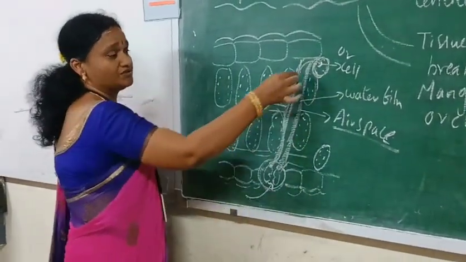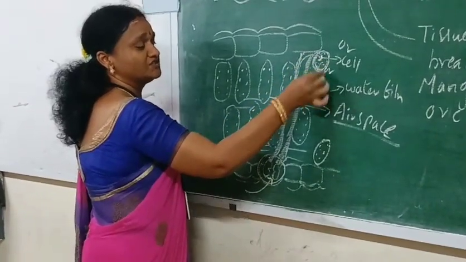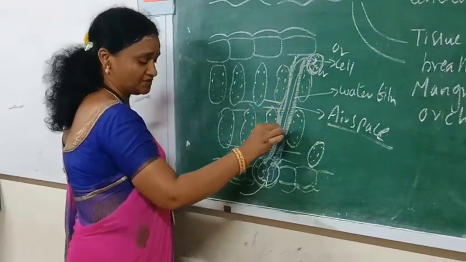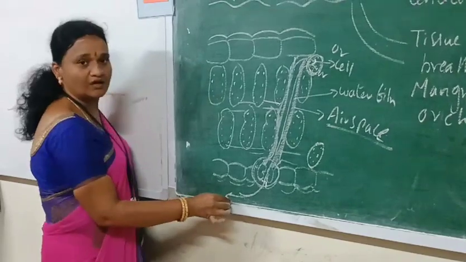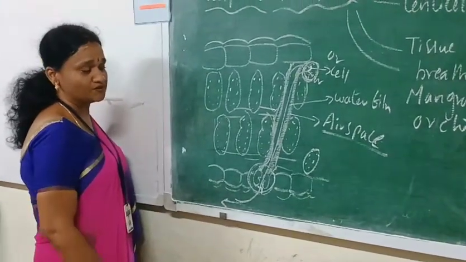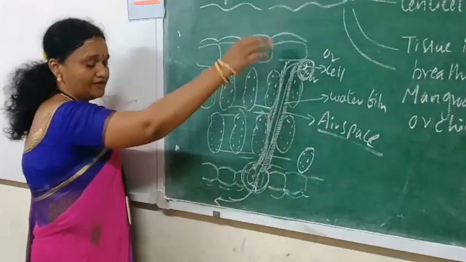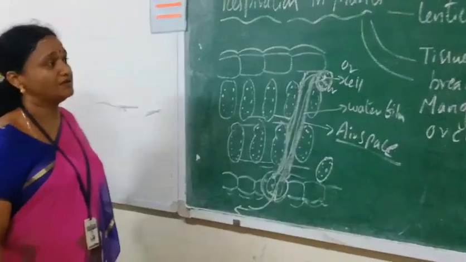In the same way as oxygen enters the cell, the carbon dioxide produced in the cell is sent out to the air space. From the air space it comes to the stomata, and from the stomata it goes out to the atmosphere. So in this way, by the process of simple diffusion through the air space and water column, the respiration process occurs in plants.